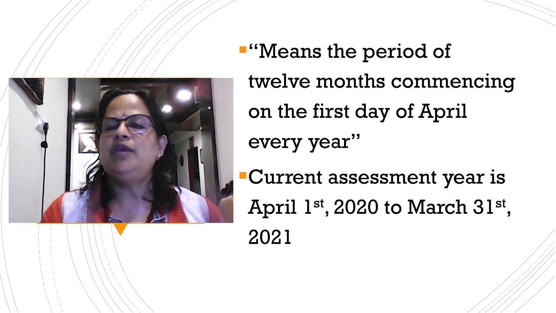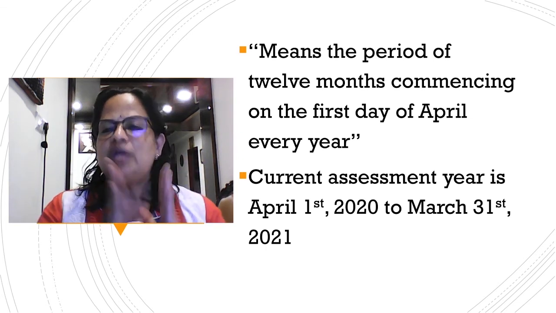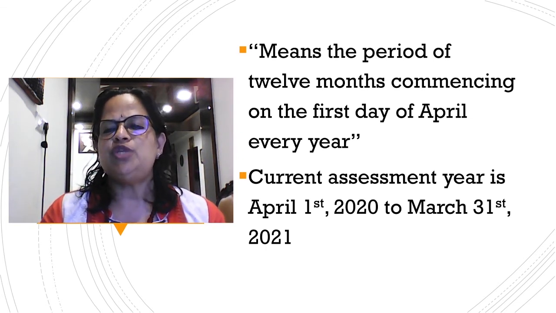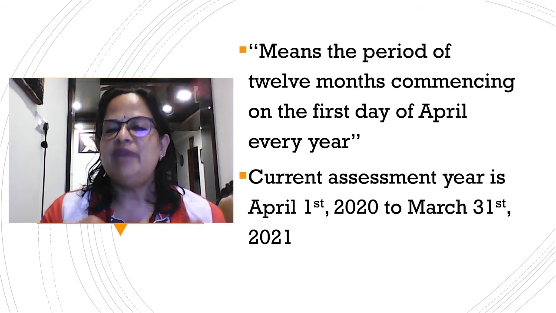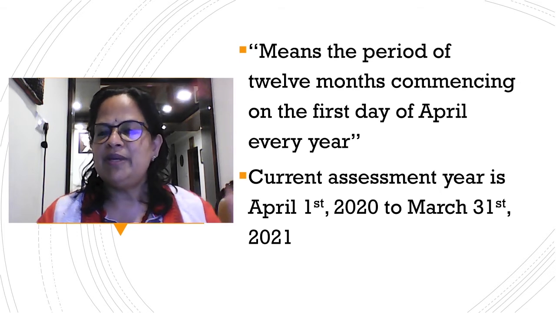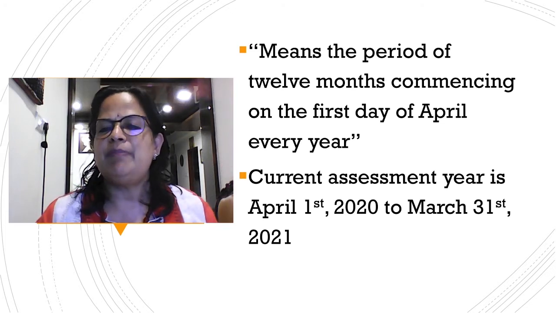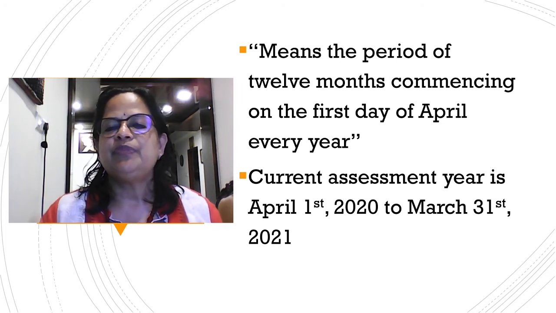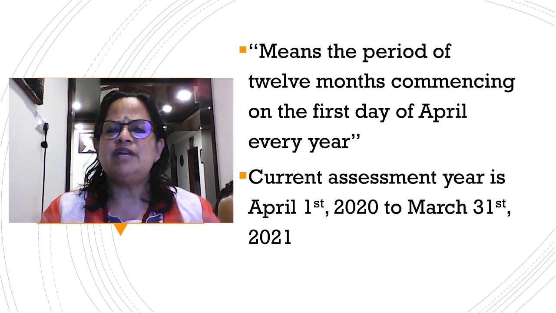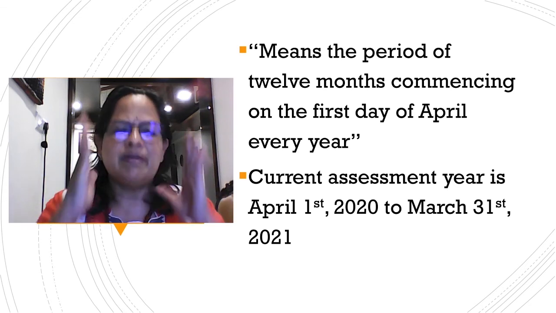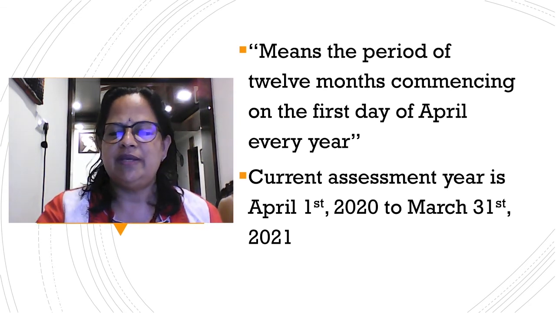So assessment year, you have to remember, is based on the financial year. The current assessment year is April 1st, 2020 to March 31st, 2021. This is the present financial year, now we are in June 2020. So I have to remember, every financial year starts from April 1st and ends on March 31st. So April 1st, 2020 to March 31st, 2021 is the current assessment year. You will learn this. When you start with two or three classes, you will automatically learn that. It will register in your brain what is assessment year.